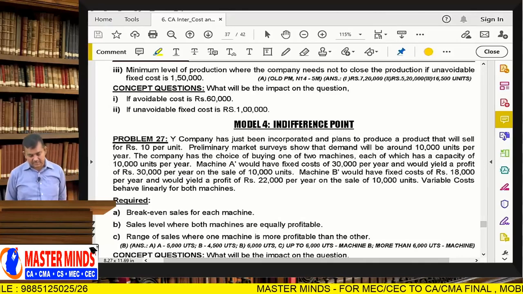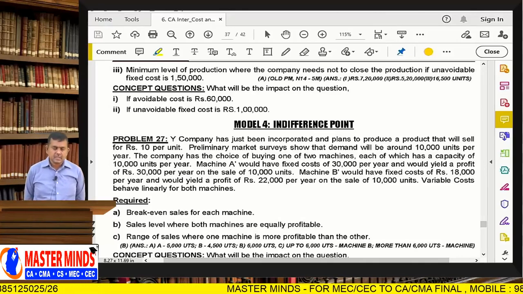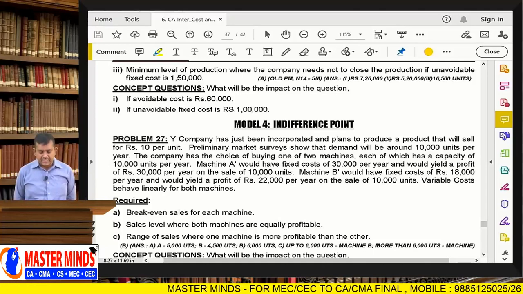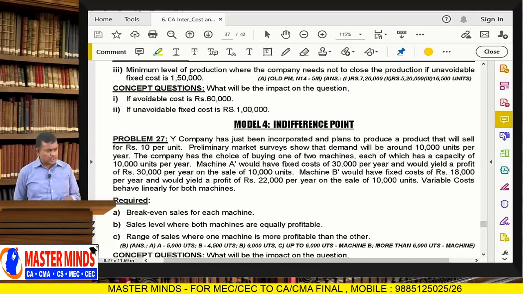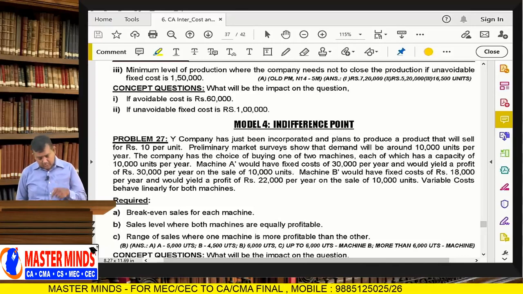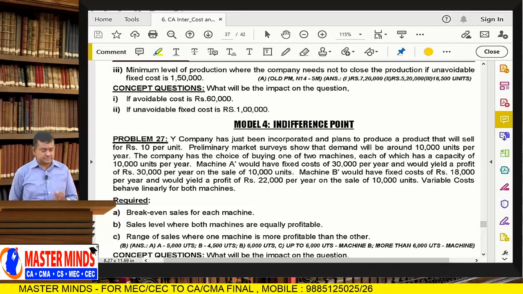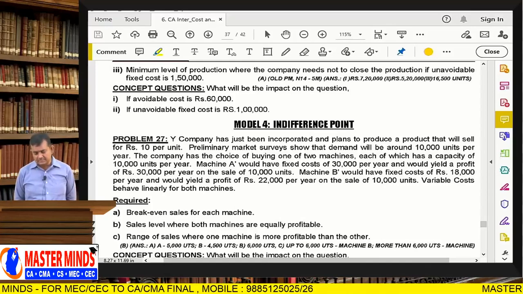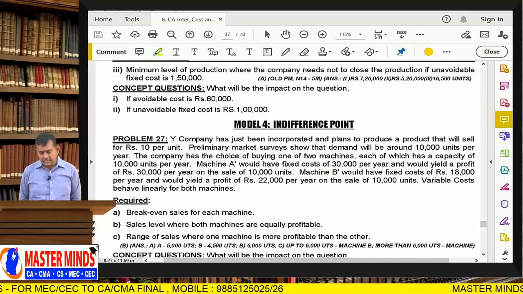That is the main question. That can be done by indifference point. Generally, the machine which gives more profit should be selected, but through indifference point also the same answer will arrive.